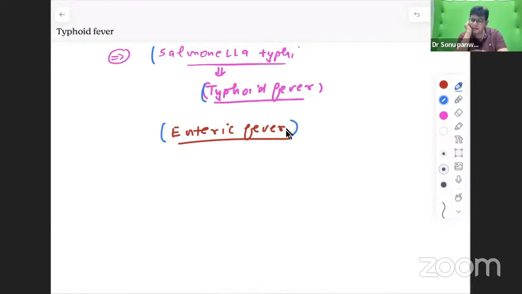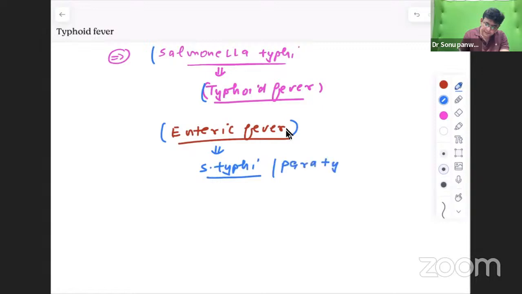But technically, enteric fever is a broader term, caused by Salmonella typhi along with paratyphi A, B, and C.